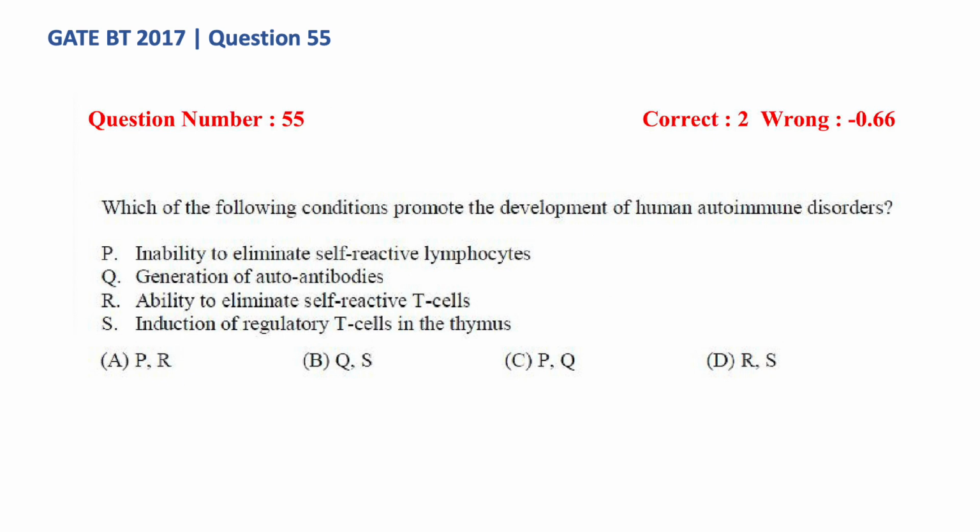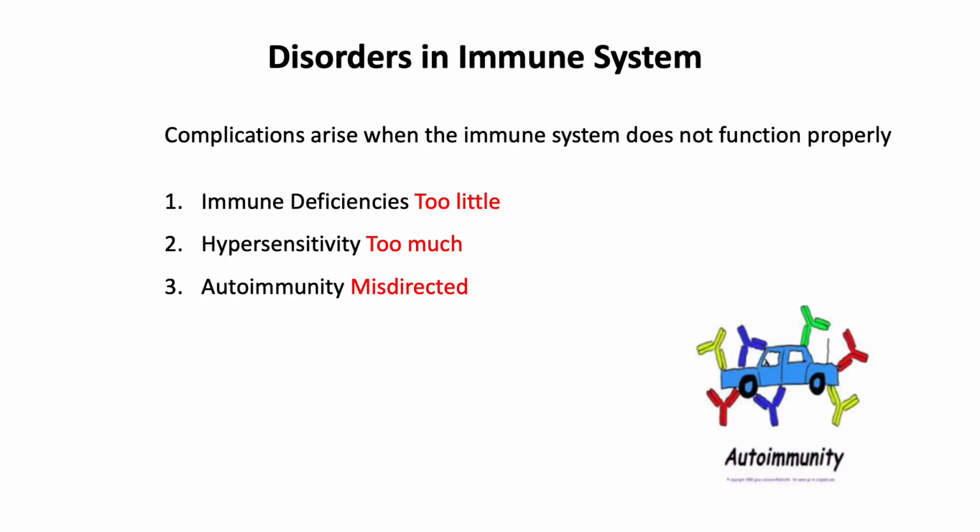So the given options are option A, P and R are correct, and option B, Q and S, option C, P and Q, and option D, R and S. To understand this, let's look at how autoimmune disorders arise.